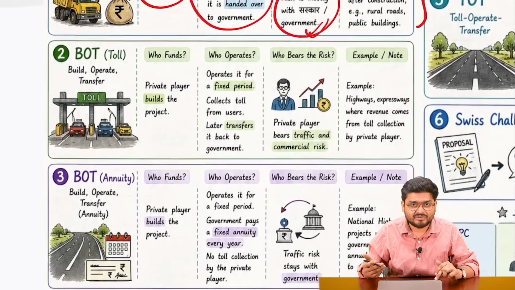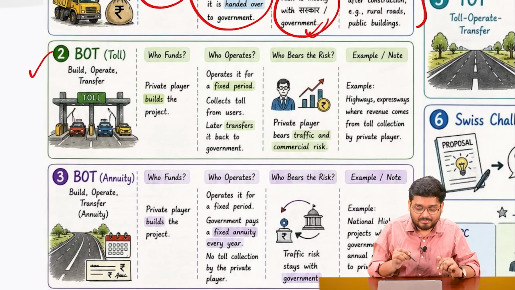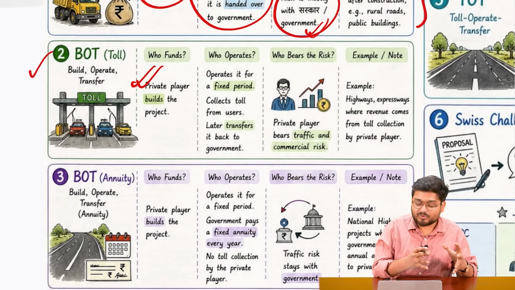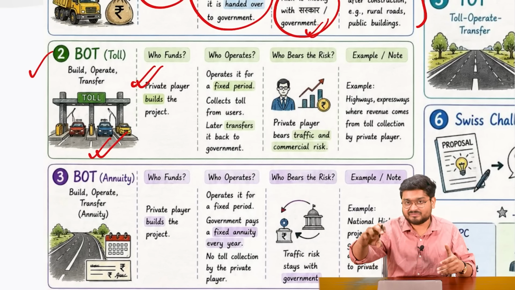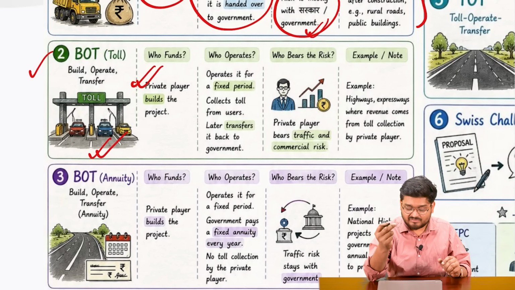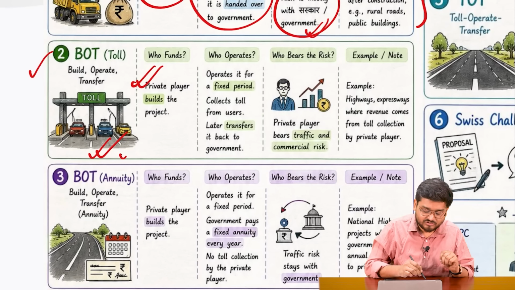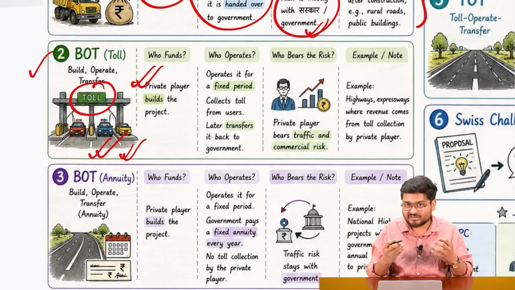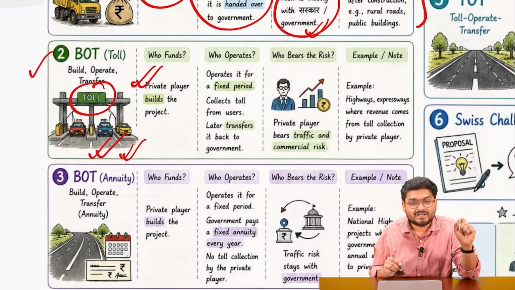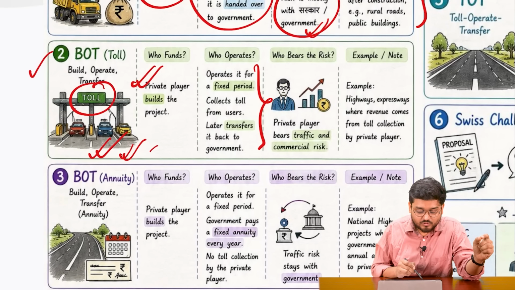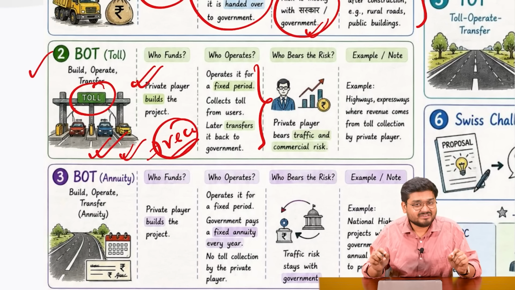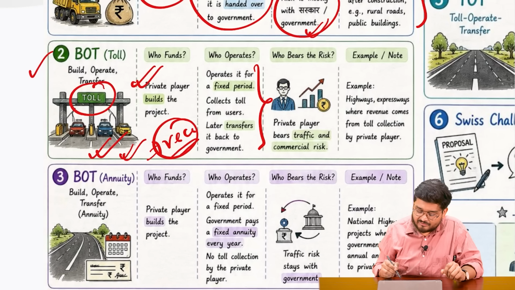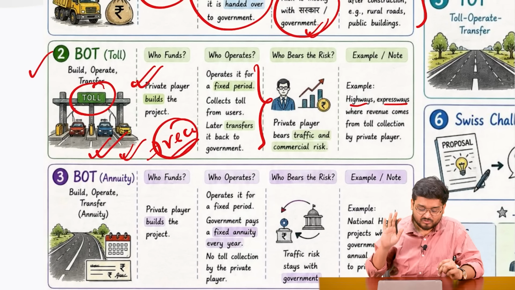Also, with reference to BOT, that is build, operate and transfer. Here the private player will be building the project and operating the project, for example, a toll on a highway. Whatever cost the private sector has incurred in constructing this road, it will try to levy a toll and collect the charges for a specific number of years, during which the entire cost would be recovered, and at the end the ownership will be transferred back to the government. And generally we have various highways and expressways where this kind of thing is already done.